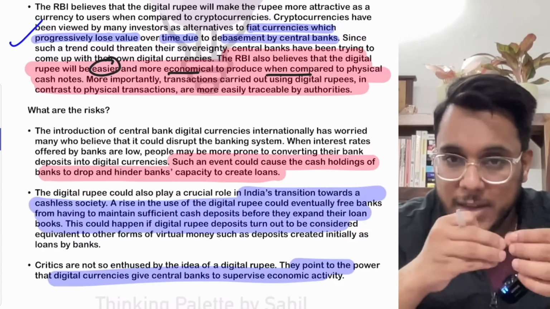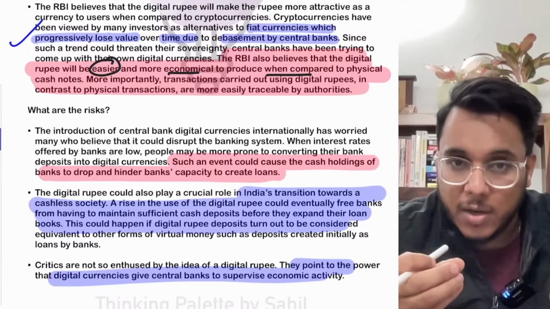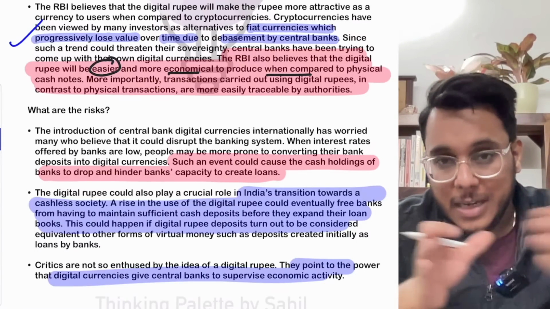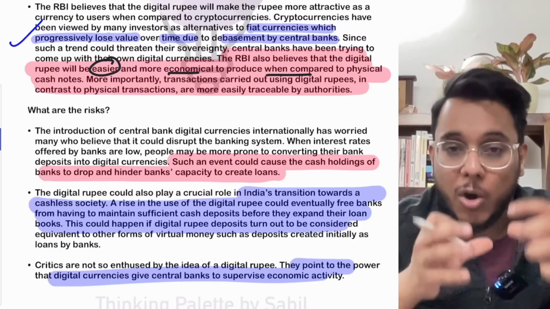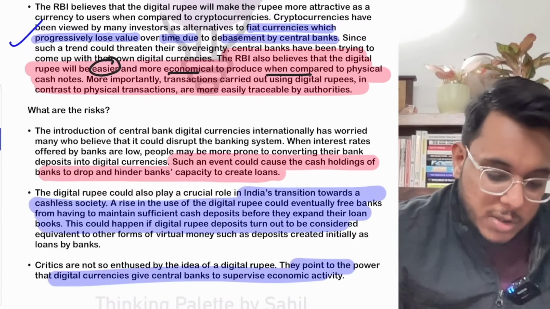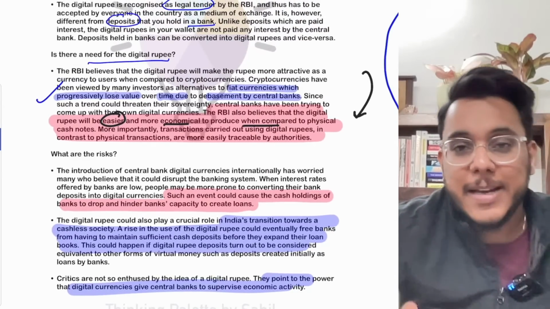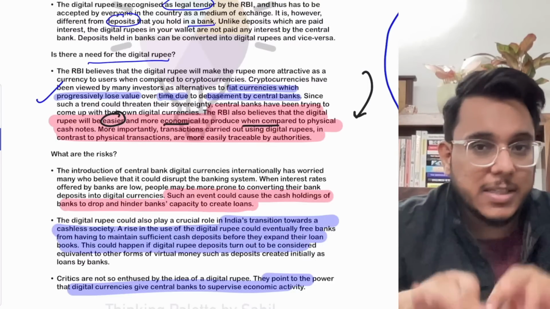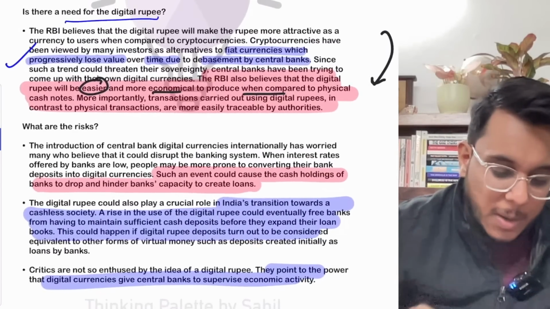While we are using paper currency, it gets torn, soiled, and destroyed. So there is a particular longevity of a paper currency. After that it has to be replaced, and that has a lot of cost. So this CBDC will be economical to produce. Why? Because the physical presence is not there. Just by code we can make that money.